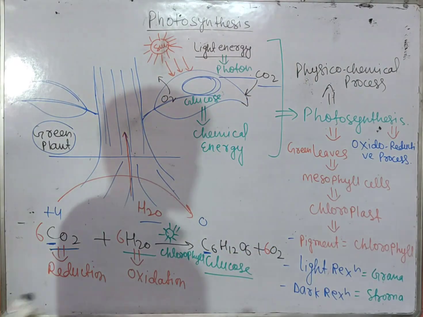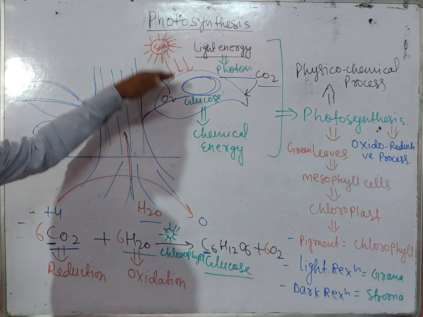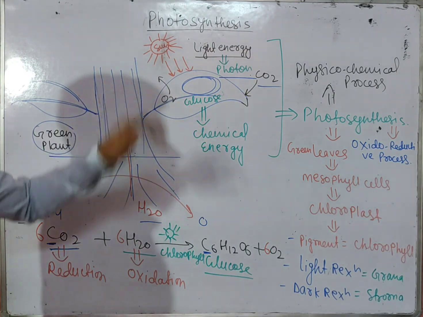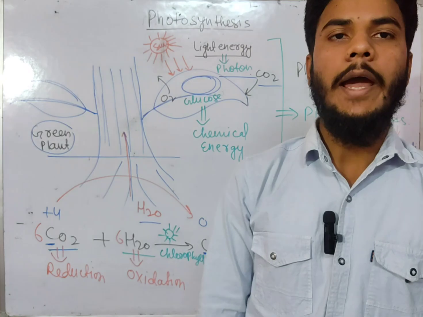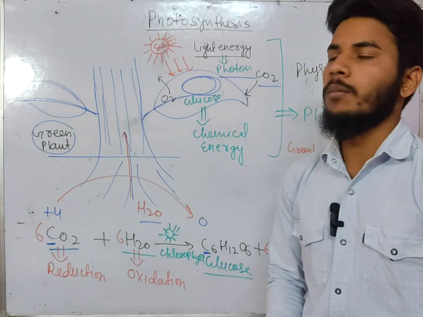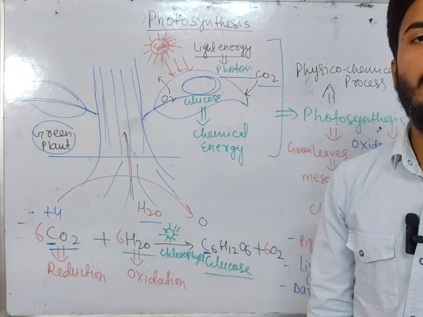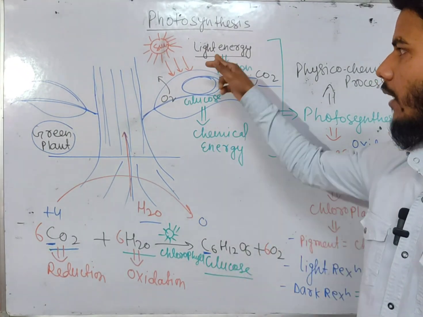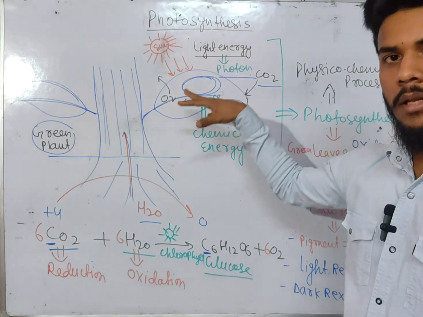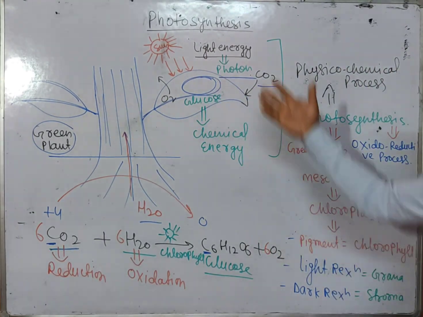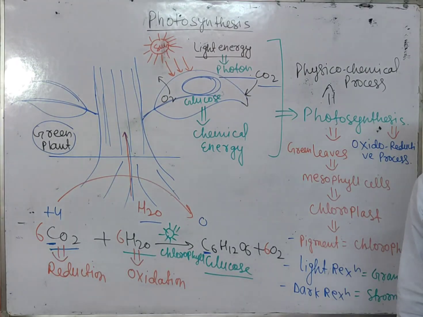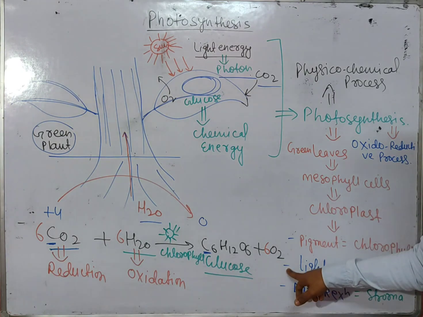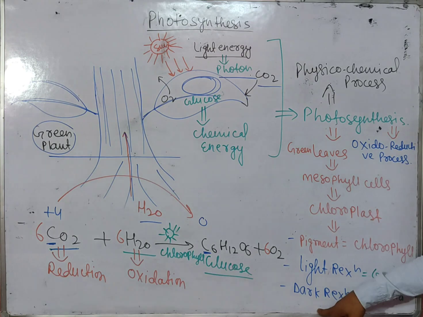One more thing I will let you know: in the leaf we are providing energy. Whenever we provide energy to any system, we call it an endothermic reaction. In the living system we call this reaction an endergonic reaction, where the light energy, the photon, falls on the leaf. In the leaf, the chlorophyll will trap this light energy and convert it into chemical energy in two major steps. What are the two major steps? First is the light reaction, which will occur in the grana. Second is the dark reaction, which will occur in the stroma.